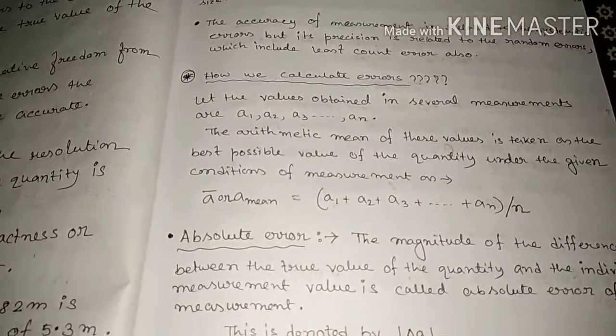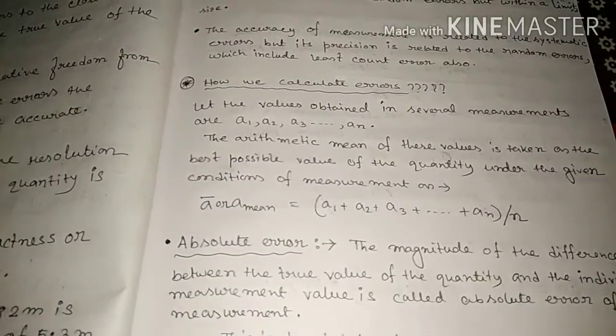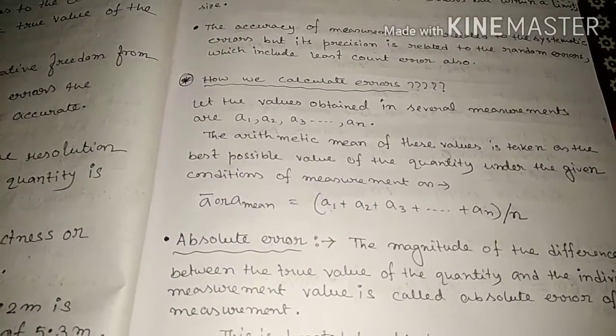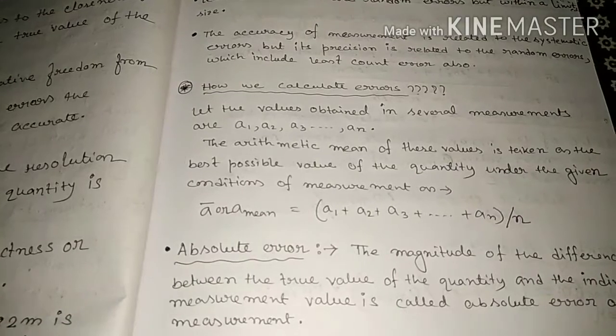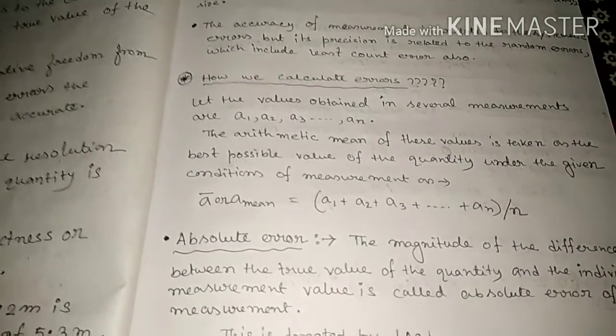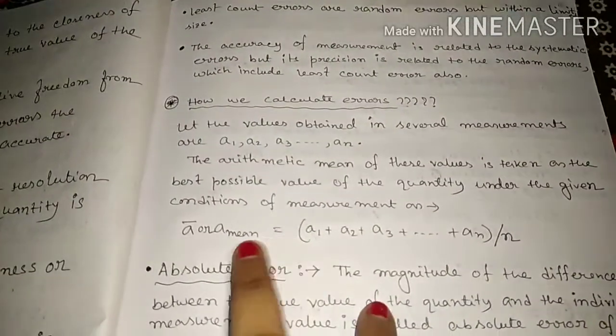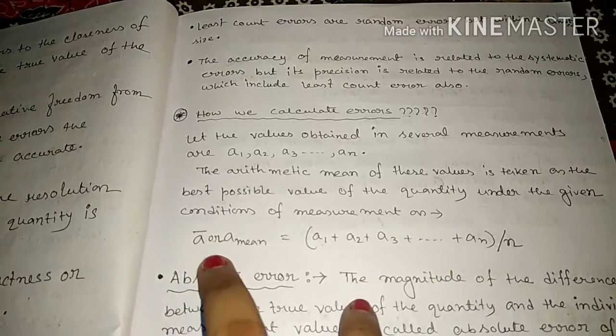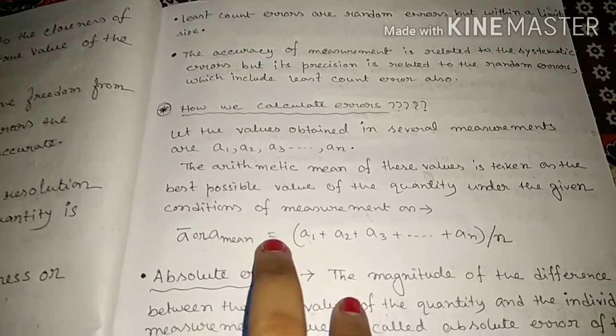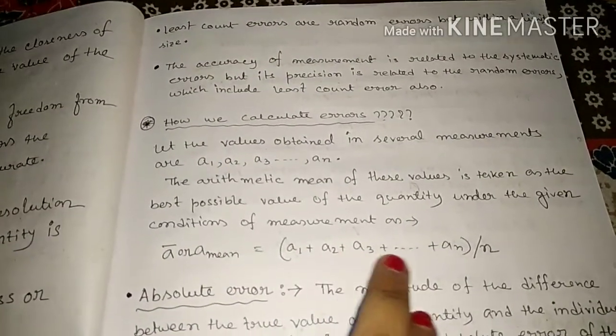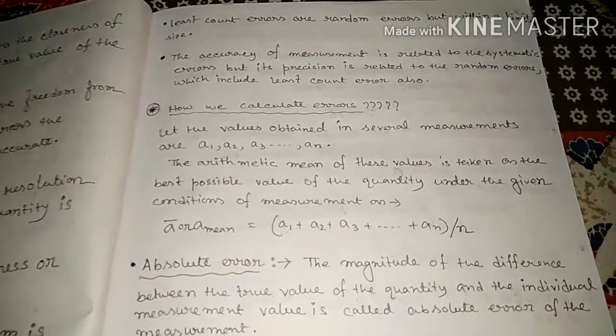So suppose in any measurement of any physical quantity, the values you have are A1, A2, A3 up to AN. So the arithmetic mean we know. We have n numbers of quantity. So the mean is represented by A bar, or you can write A mean, that is equal to A1 plus A2 plus A3 up to AN divided by n, because n numbers are there.